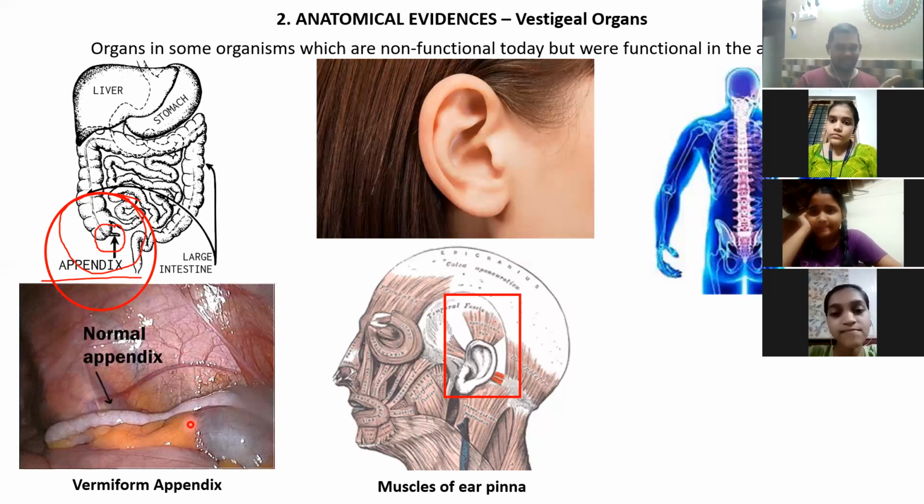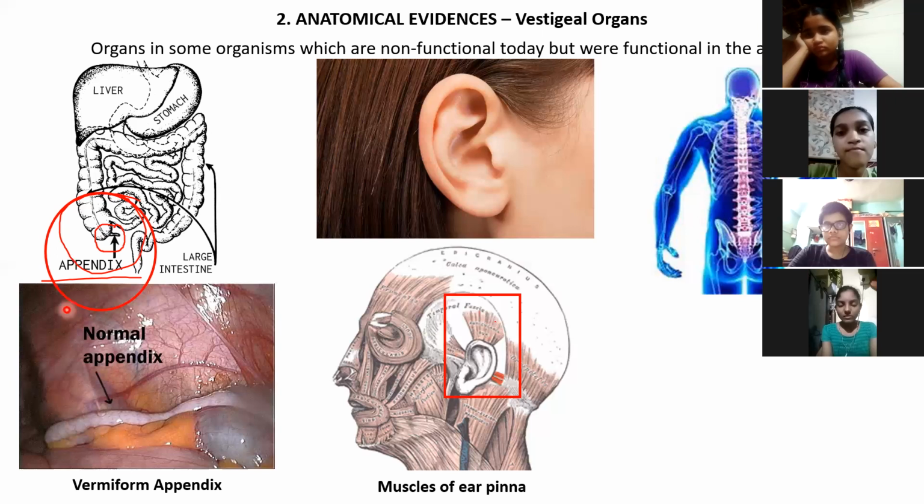But our ancestors had a tail. Monkeys, you know very well, have long tails and they can hang from a tree branch with their tails also. That's so supportive, right? But over a period of years, during evolution, we lost our tail because we did not need it. In the initial days, man used to live on the trees.